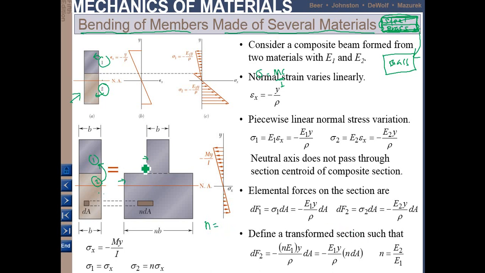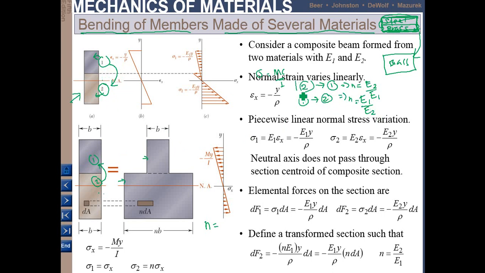So how you convert is you have to find the value of n. If you want to convert material 2 to become 1, you find the value of n by dividing the elastic modulus of material 2 by the elastic modulus of material 1. If you want to convert material 1 to become material 2, you divide the elastic modulus of material 1 by the elastic modulus of material 2.